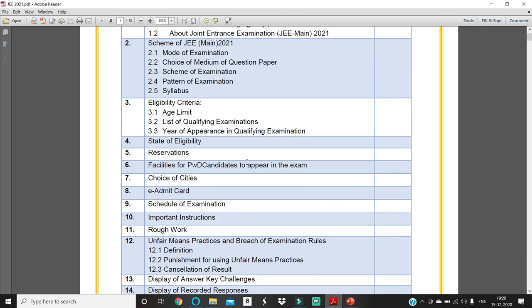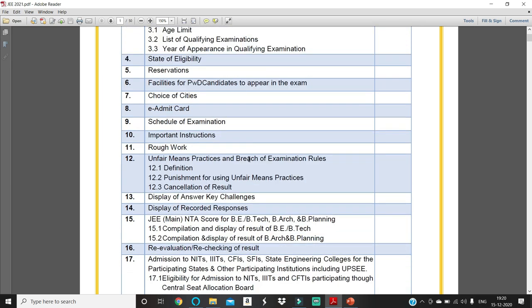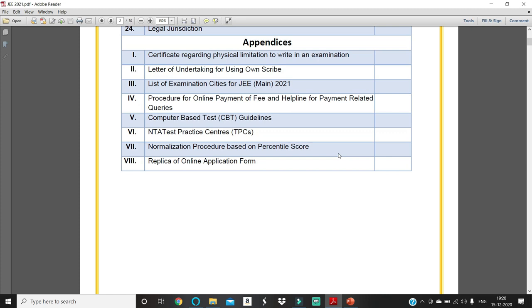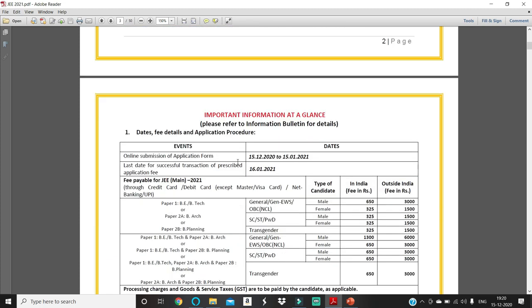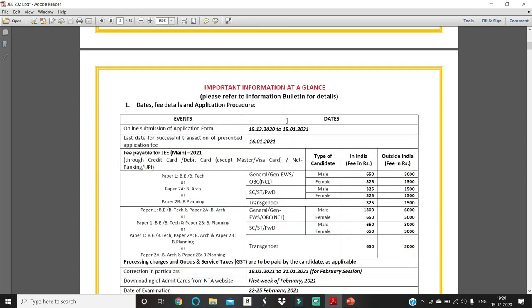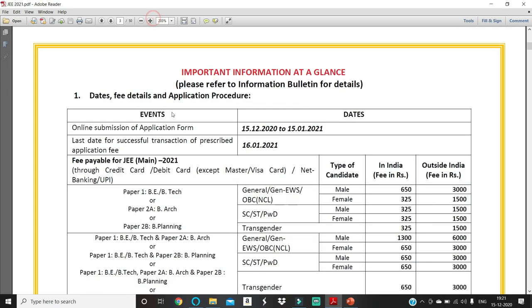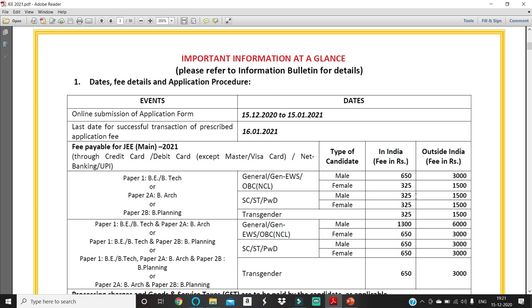Please download it and go through it once before you apply for the JEE Mains 2021 February session. These are all the things mentioned in this PDF. Let me get to the point: important information at a glance. Brief information is given here. If you see here, events and dates are mentioned.